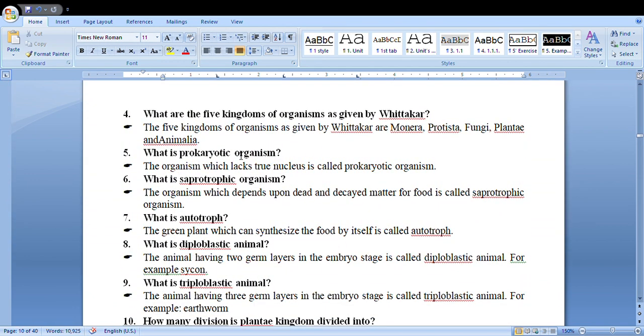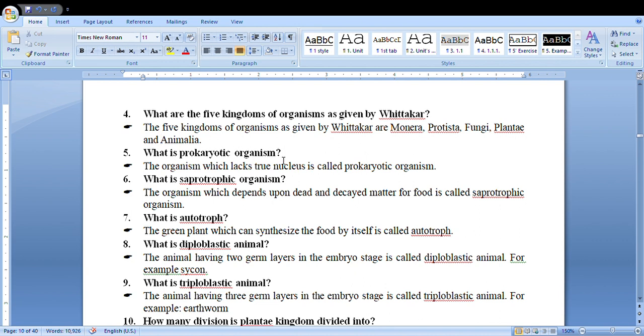Next question: what are the five kingdoms of organisms as given by Whittaker? The five kingdoms of organisms are Monera, Protista, Fungi, Plantae, and Animalia. Among them, the least developed is Monera and the most developed is Animalia.